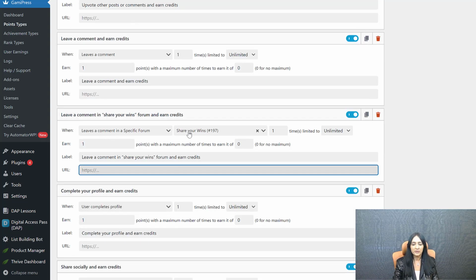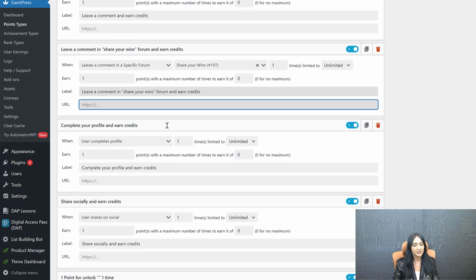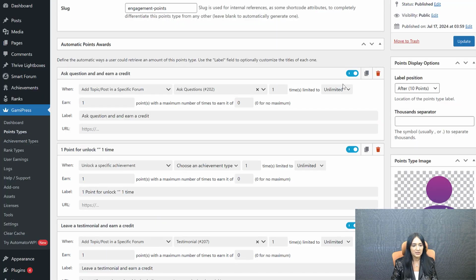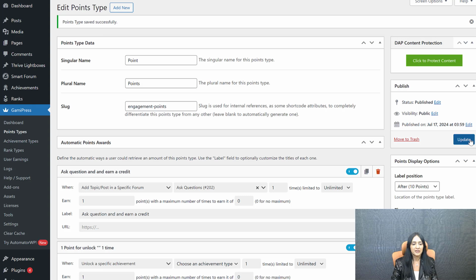So you can do all this, right? That's what I have done. If they leave a comment in the share your wins forum, I want to give them a point. All right, so you can decide what the different things are they can do in order to earn points. And that's what I have done here. Once you have done this, the next thing is achievements. And remember to save the points and also update to save it.